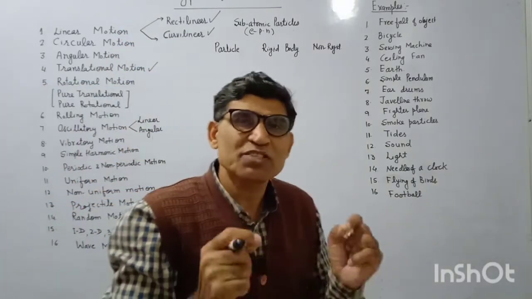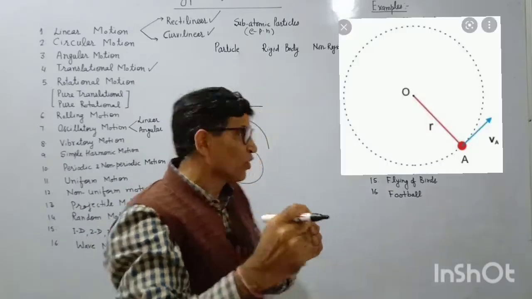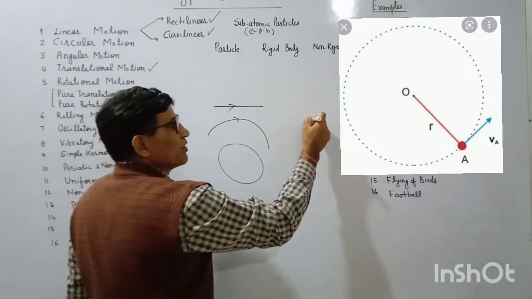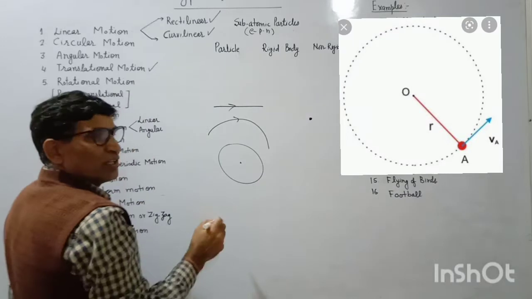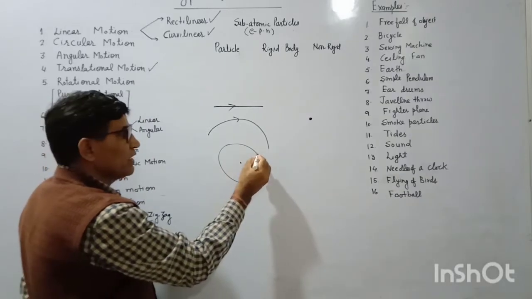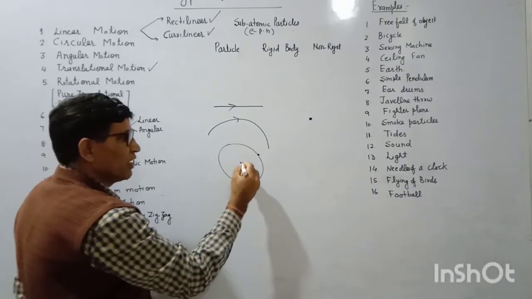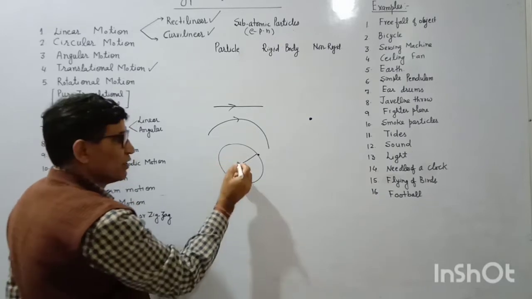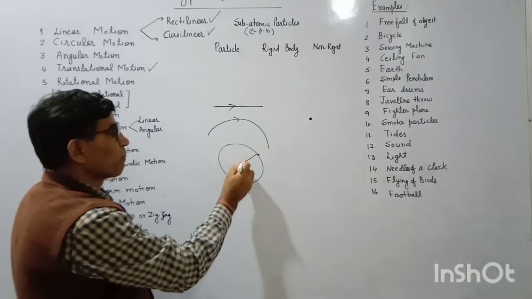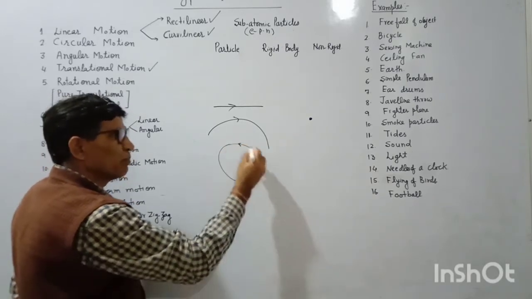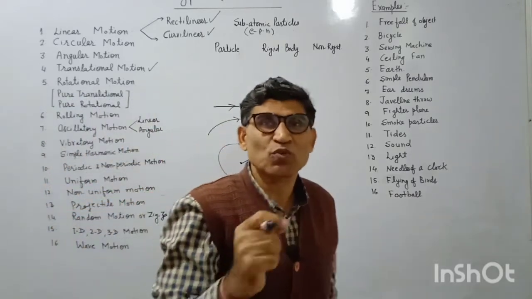If a body is moving at a fixed distance from a fixed point, just like in this way, the particle is moving on this circular path. It remains at a fixed distance from this fixed point. This kind of motion is circular motion.